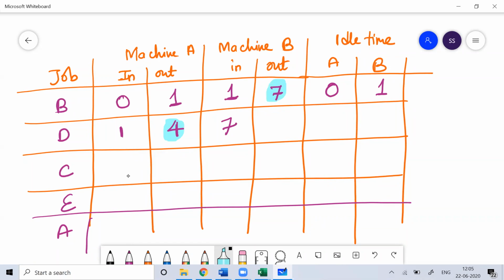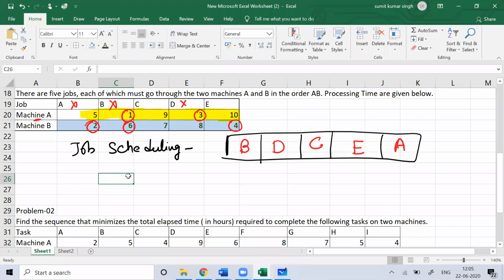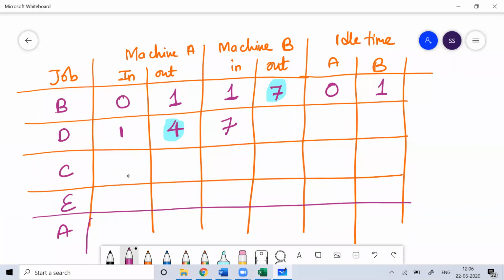Okay, I hope you can understand. So job B on machine B will start after 7 hours only. It cannot start before 7 hours, because till 7 hours machine B is doing job B. So the job will start on machine B from the 7th hour, and job D on machine B takes 8 hours. You can see here it takes 8 hours. 8 plus 7, 15.